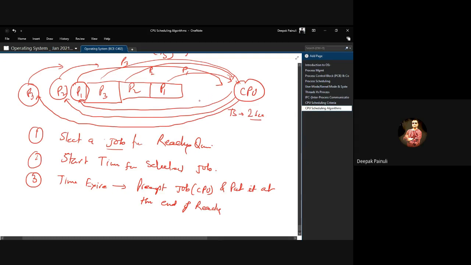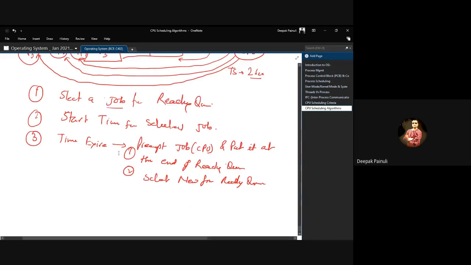See, what we are doing here is putting the process at the end of the ready queue, and selecting a new process from the ready queue. See, when it suspended P1, it selected the new process P2, right?